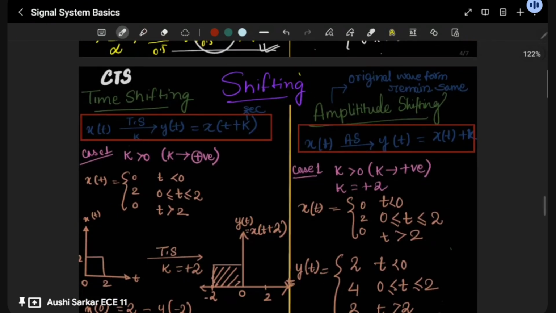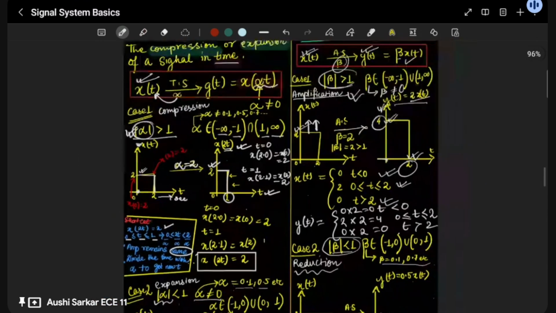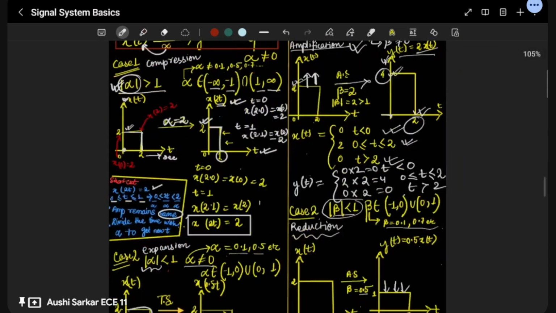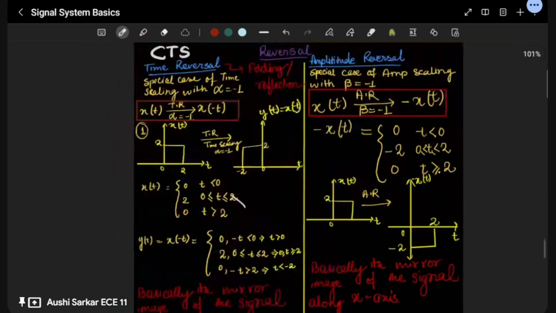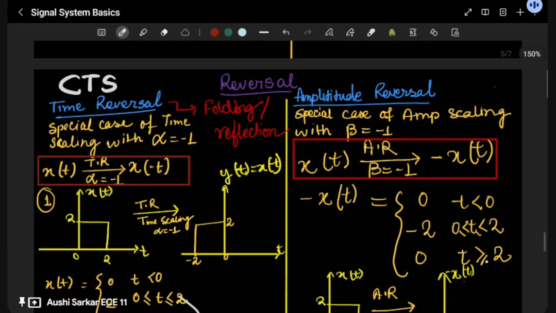So moving to the next transformation, that is shifting. If you are clear with this scaling now, then you can easily grab the reversal. Let me take you to the reversal first, then I will teach you shifting. This reversal is basically a special case of scaling, where you use alpha as minus 1 in case of time scaling, and beta is equal to minus 1. This is just reversal.